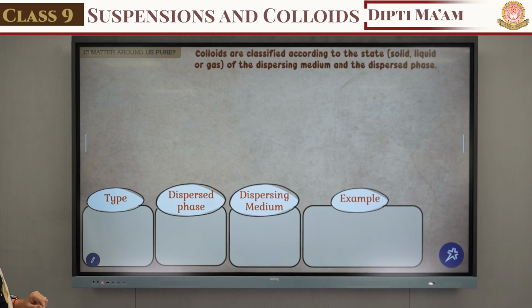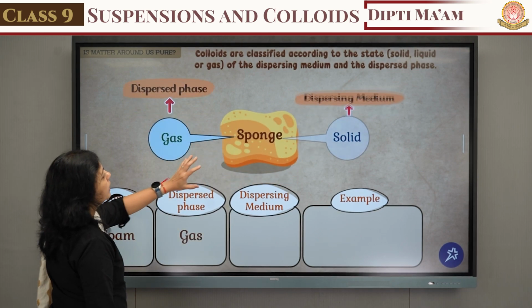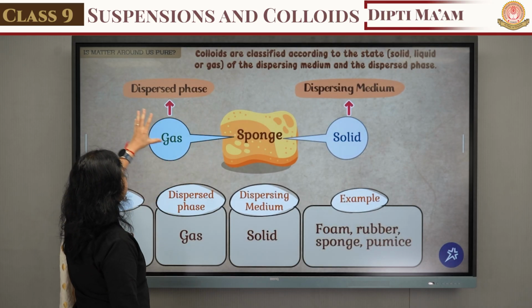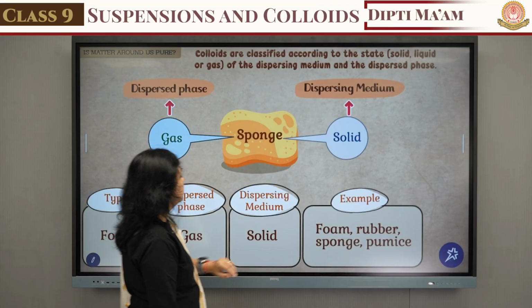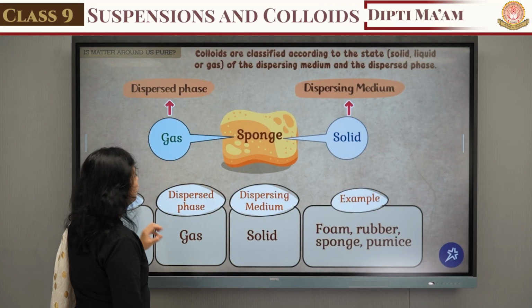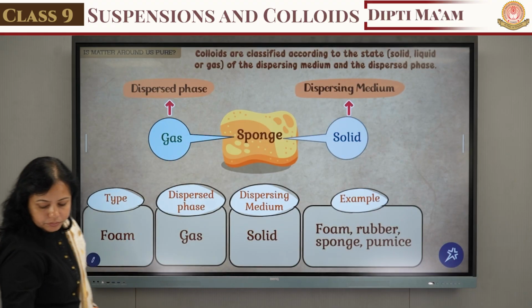The next example is also a foam. Here we take the example of the sponge, in which the dispersed phase is gas and the dispersing medium is solid. Related to this foam, some examples are rubber, sponge and pumice.